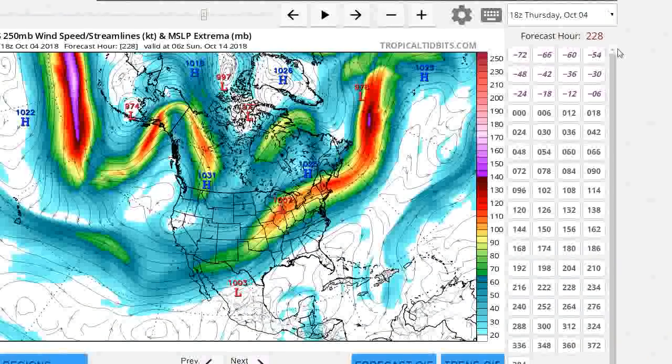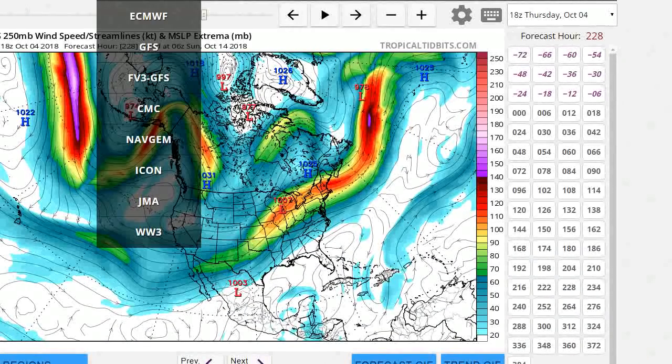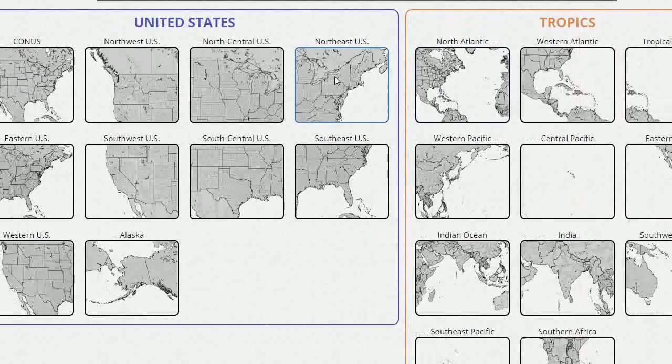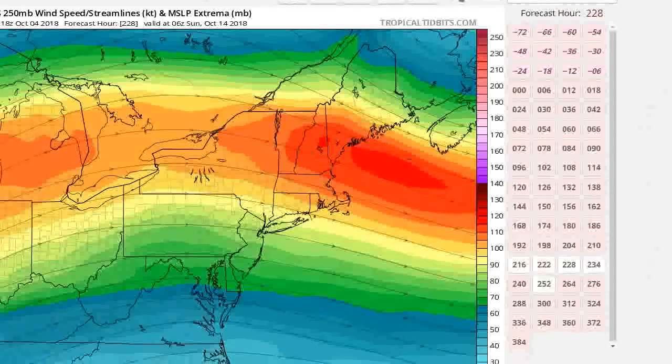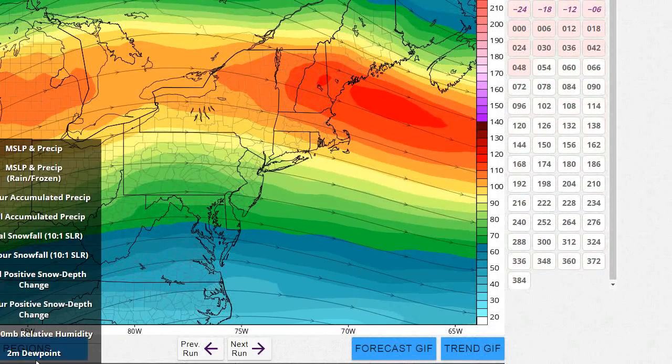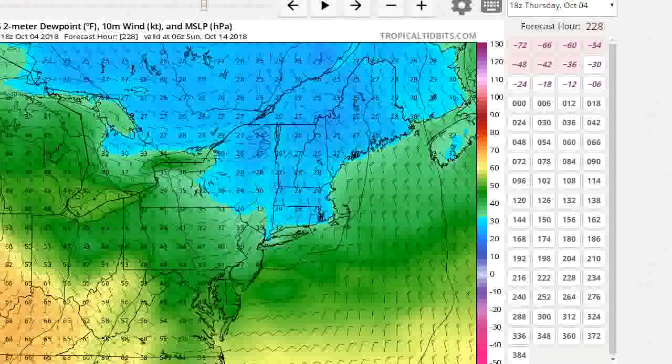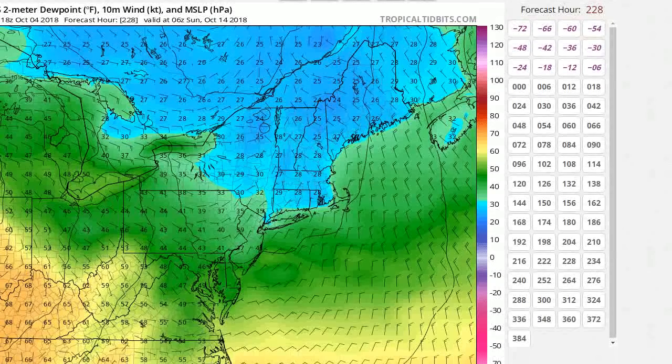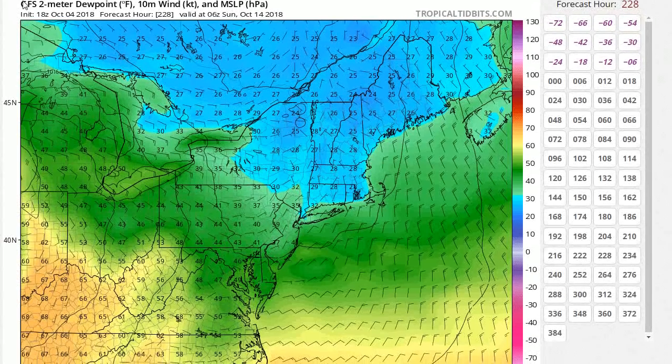All right, so let's take a look at our weather locally. Let's go back to the northeast, and let's look at the dew points. I mean, it's annoying to have to do this all over again. It really is. So let's look at the dew points here and see what's going on.